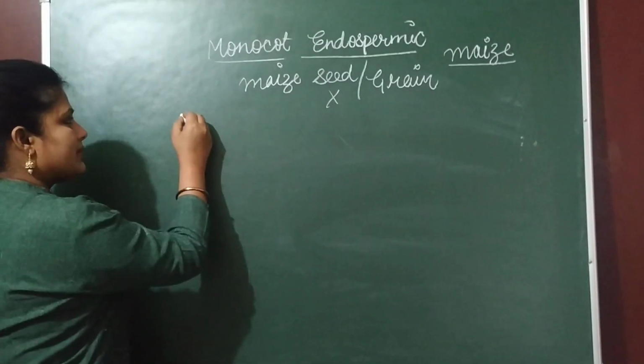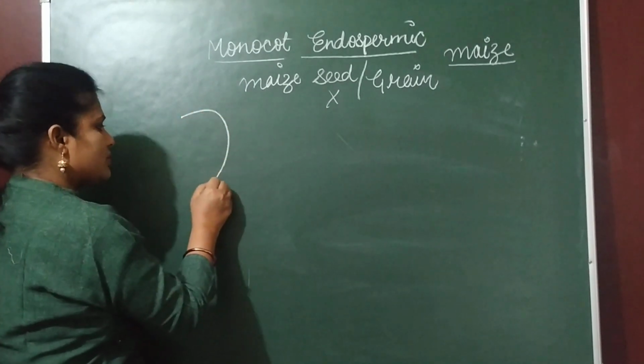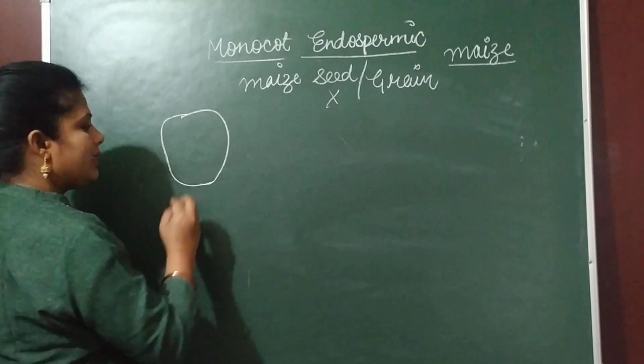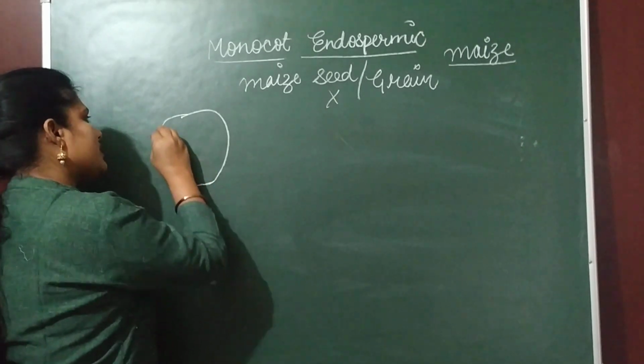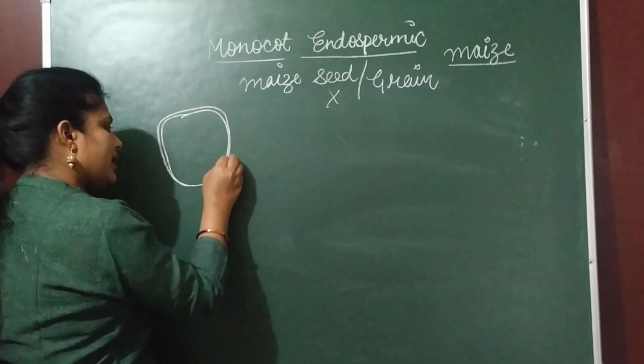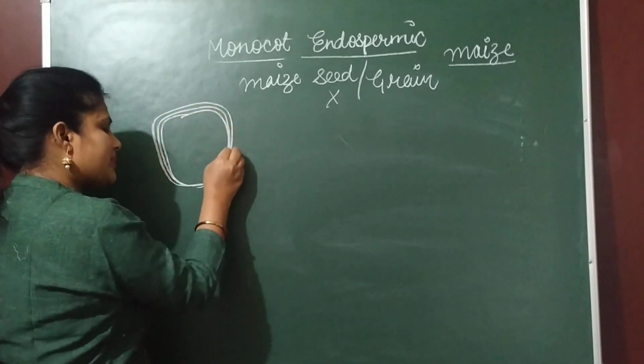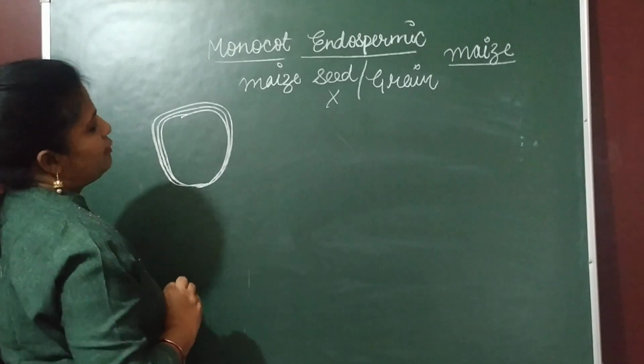In maize, suppose this is a maize which you generally see, this is the seed coat of the maize, and it is surrounded by a fine membrane, that is fruit wall.